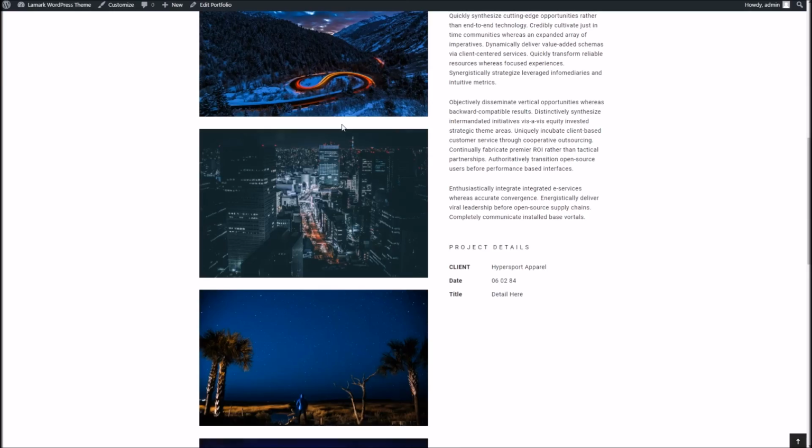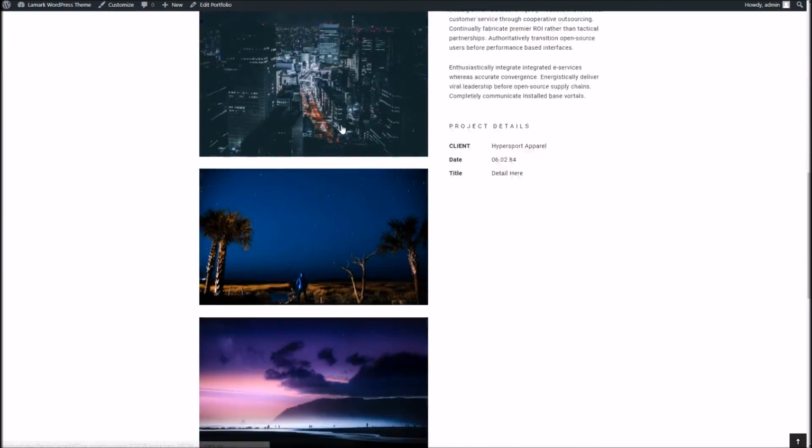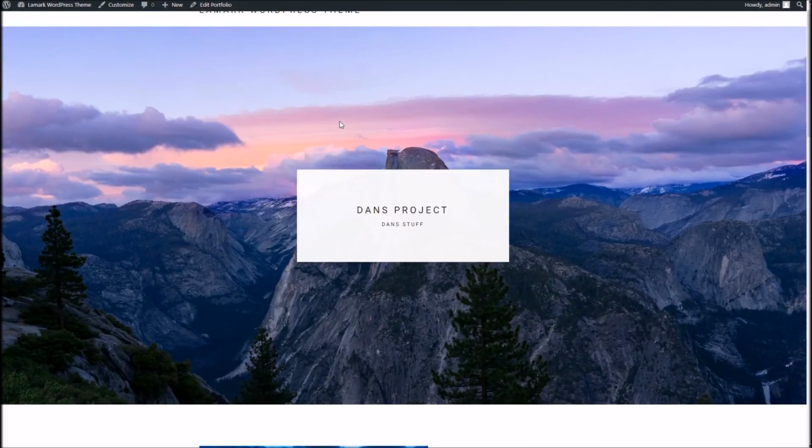So as you can see, any of these look absolutely fantastic. It's a breeze to use. I'm very happy with it.